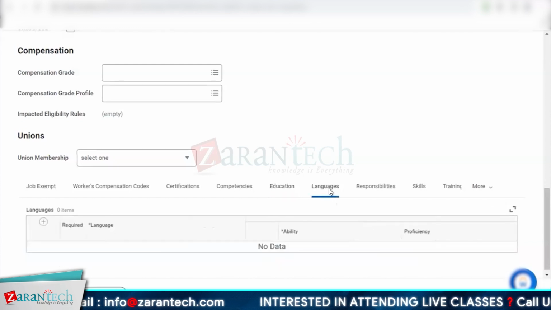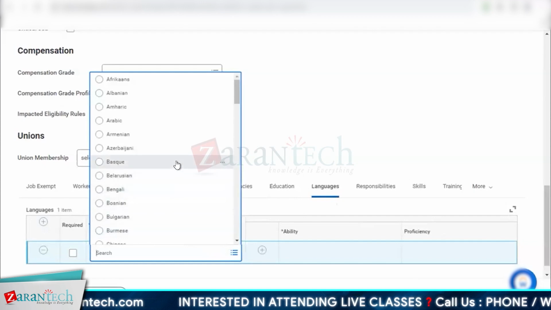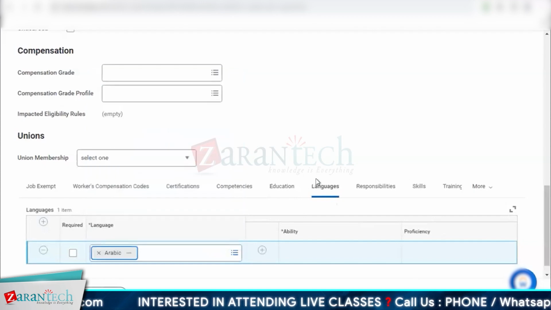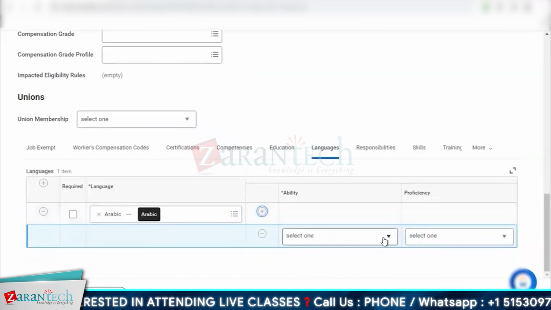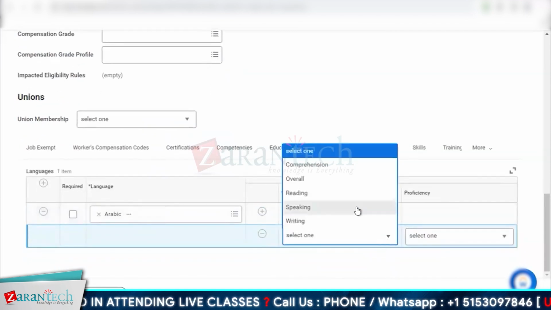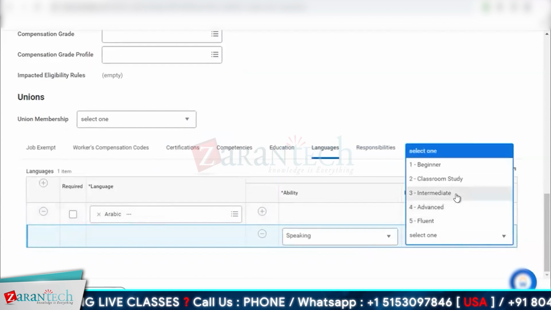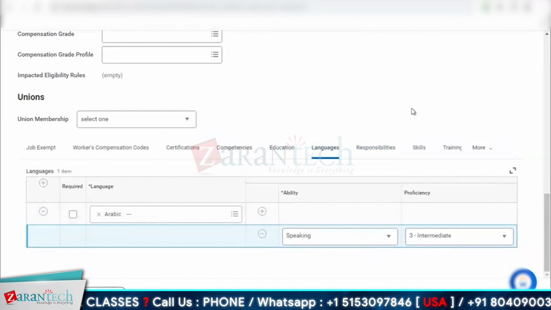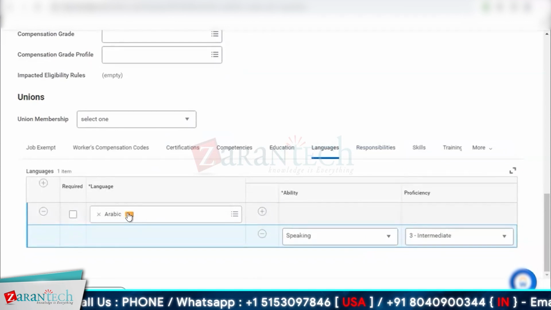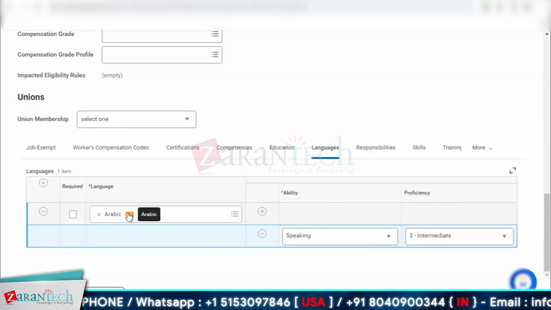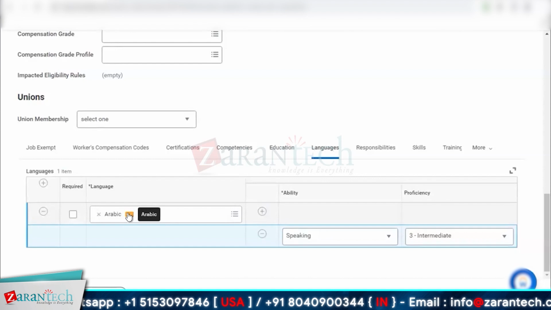Even for languages, you want a language. Let's say I need them to speak Arabic. What's their ability? What's the proficiency level on that? Want them to be speaking them at least at an intermediate level. So why was I able to add this? Because some consultant added it here. And these are bulk loads, very big data loads that happen, takes a good amount of time.